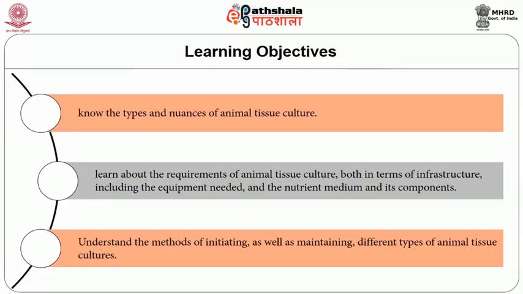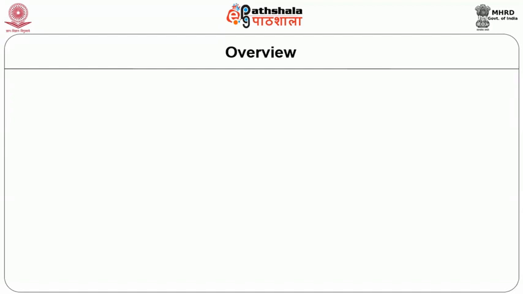Let us now glance at the objectives of learning this module. This module aims to make the learner, namely you, know about the types and nuances of animal tissue culture, learn about the requirements of animal tissue culture both in terms of infrastructure, including the equipment needed and so on, and the nutrient medium and its components required, and to understand the methods of initiating as well as maintaining different types of animal tissue cultures.